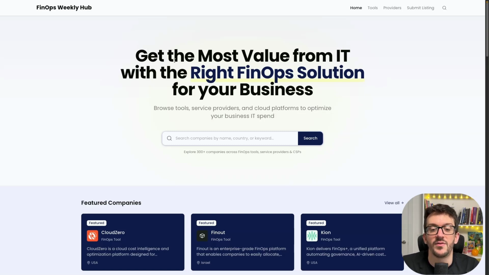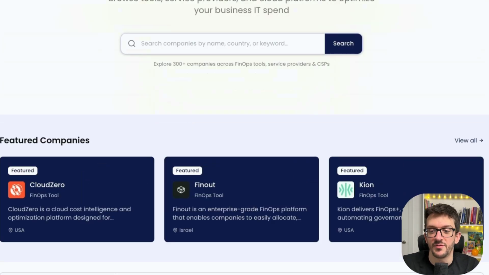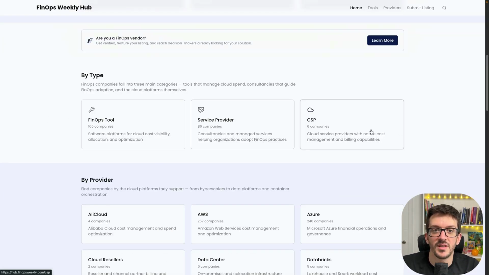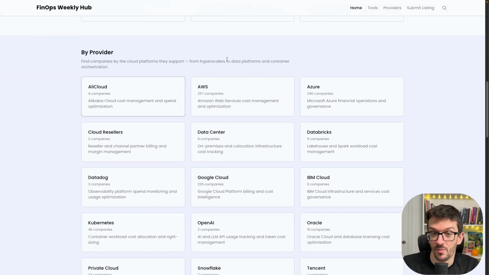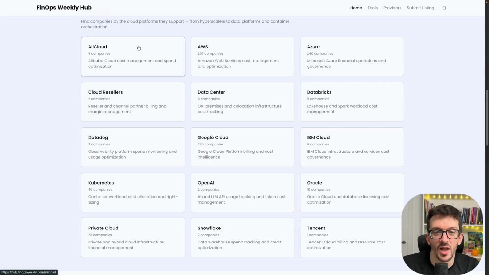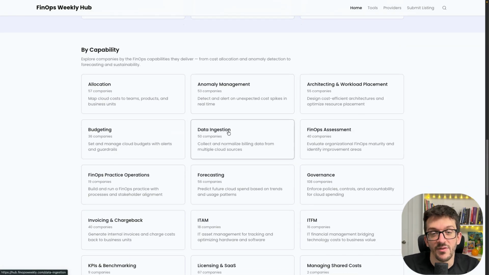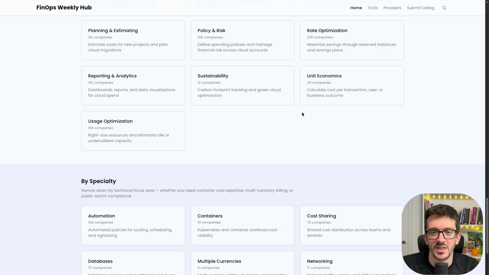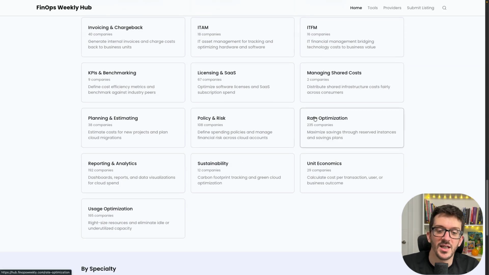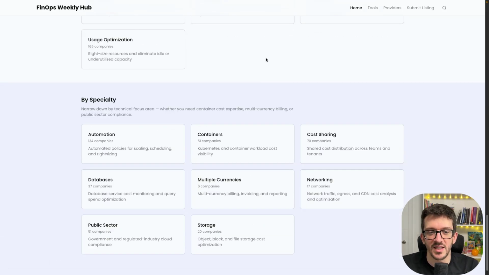So we have several sections in the website, the featured companies, then we have divided by type, so the FinOps tools, the service providers, the different CSPs. Then we go by provider, so by each of the CSPs that we have available, AliCloud, AWS, Azure, GCP, Datadog, etc. Then, of course, by FinOps capability, so we have allocation, anomaly management, ITAM, policy and risk, usage optimization, all the capabilities we have seen in FinOps, and of course, by specialty, like automation, containers, and so on.